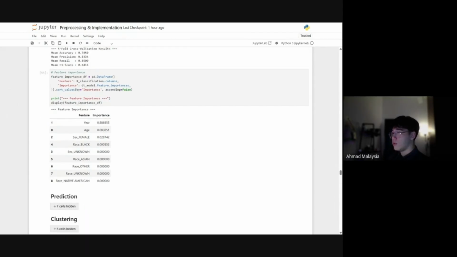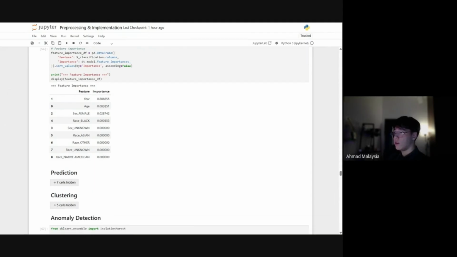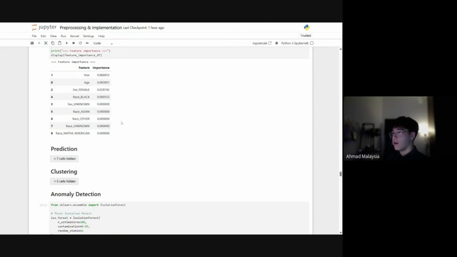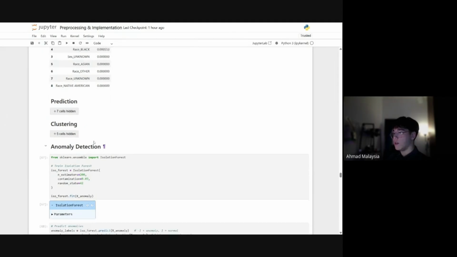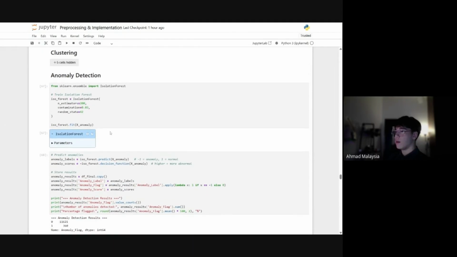For the feature importance, I just extracted the feature importance from the decision tree for every feature, so we can actually tell which features had the most impact on the decisions taken. We can tell that obviously year had the most, which shows that the fentanyl involvement is highly dependent on temporal features. I'm going to be skipping prediction and clustering so that my teammate can explain it later on.